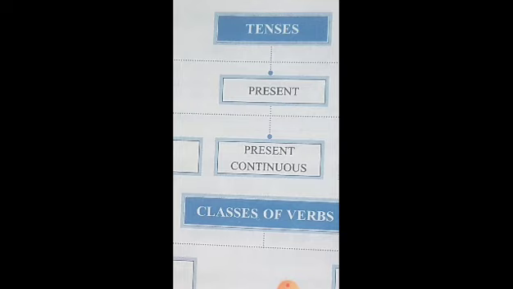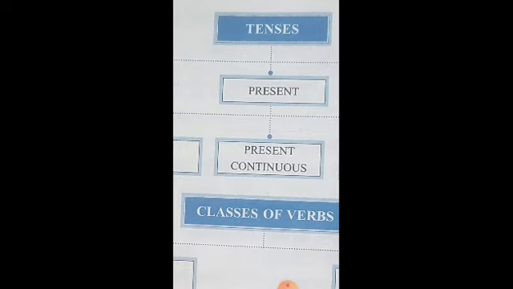Likewise, when we talk about any action which shows a general truth, for example, lime is sour to taste. So, it is a general truth. Or when we say the sun rises in the east, that is a universal truth.